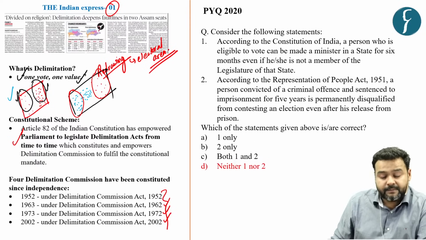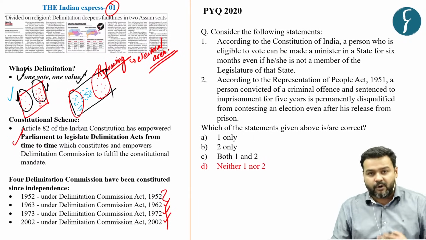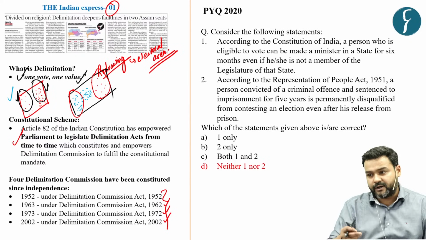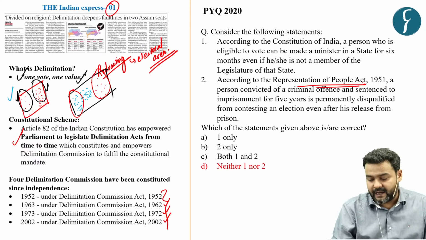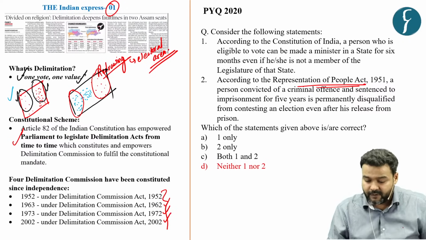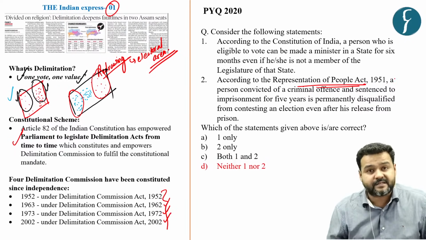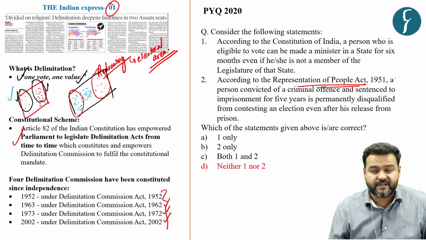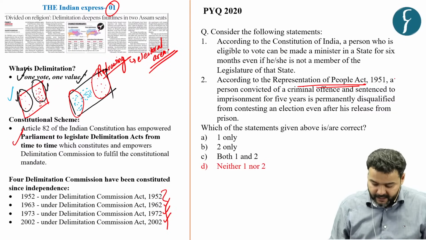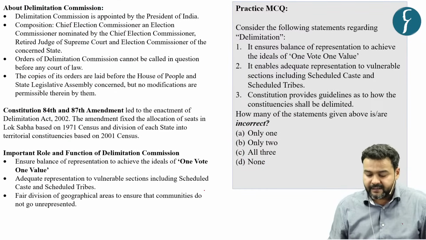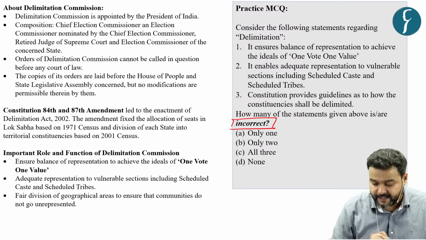So why have we taken up this news article for prelims? Because UPSC has been asking questions based on important features of the constitution, the important provisions. As you can see, the Representation of People Act has been asked, the age of eligibility of voters and ministers has been asked. These are important features, particularly related to the election year. Fine. So we have taken up a practice MCQ based on delimitation. You have to identify the incorrect statements.